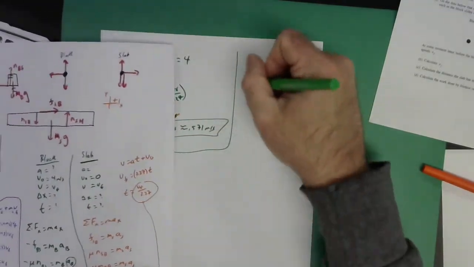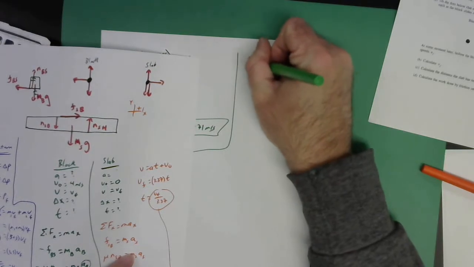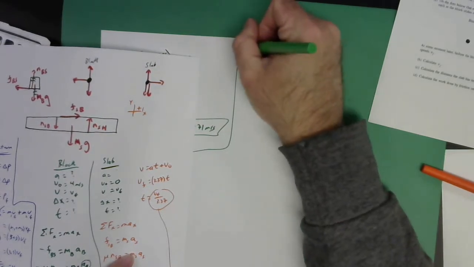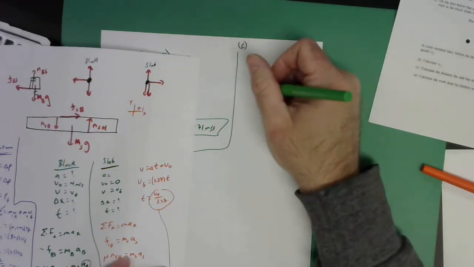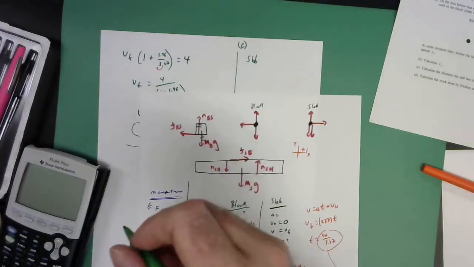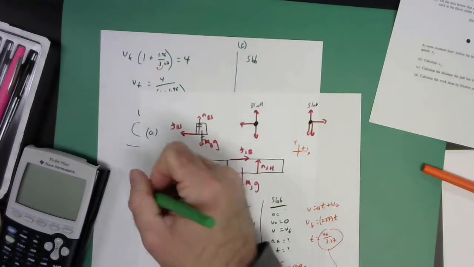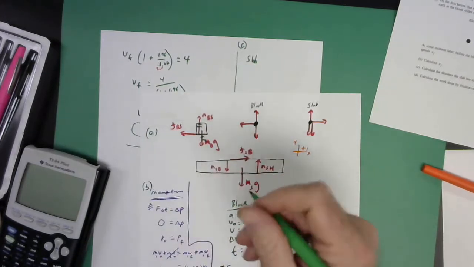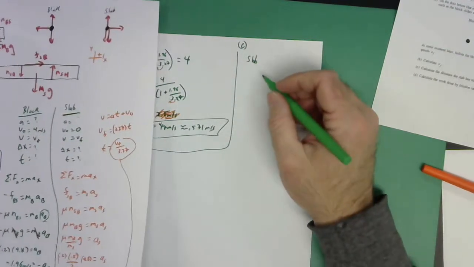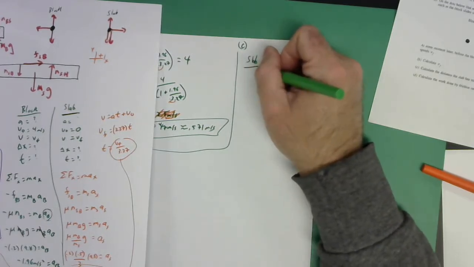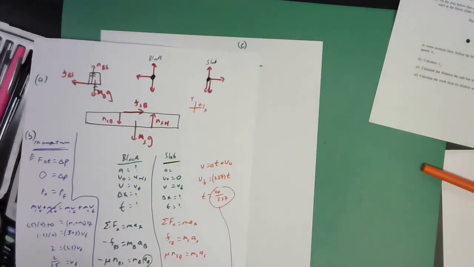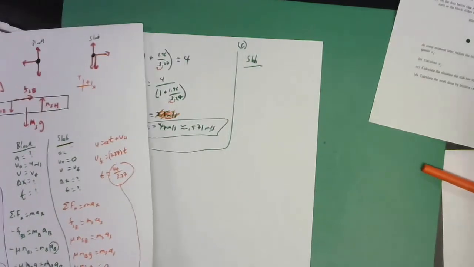And so for the slab, you'll recall, we are now on part C. Part B was this calculation here, this was part A. Okay, part C, we want to find for the slab how far it went, right? The horizontal displacement, the distance the slab has traveled the moment it reaches V final.